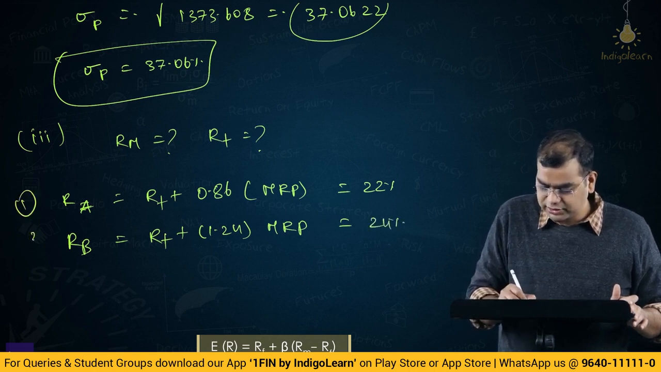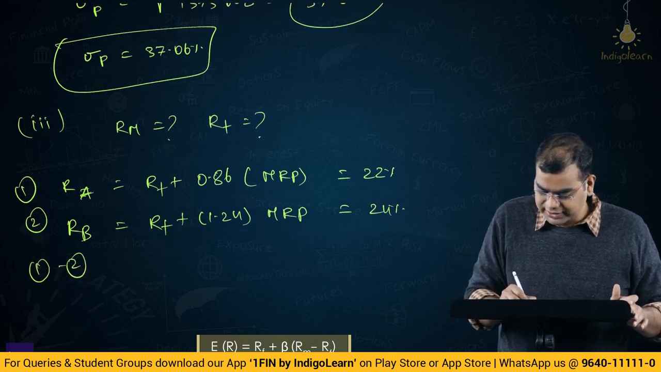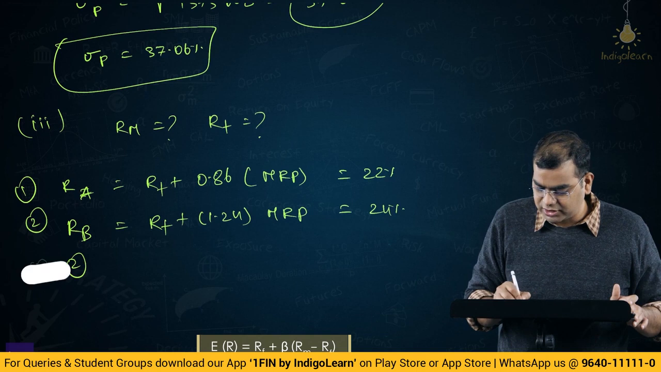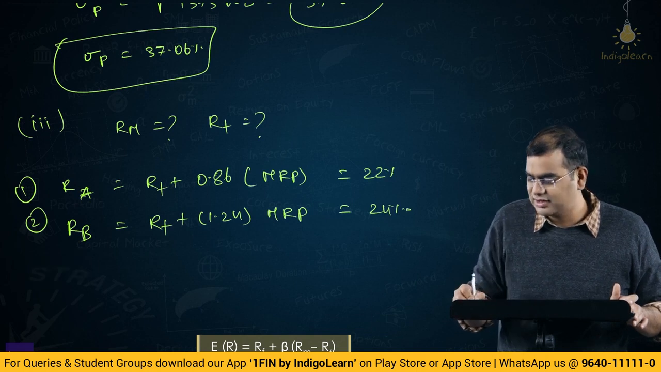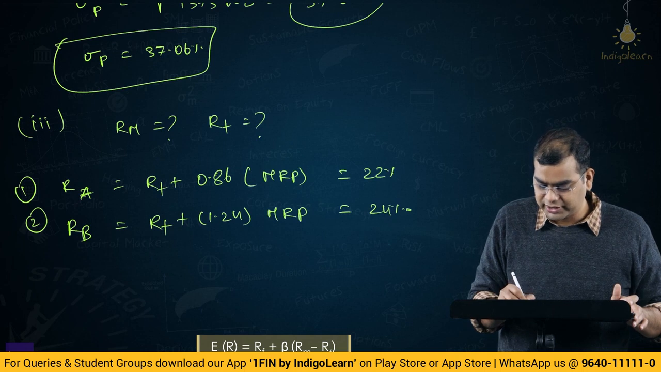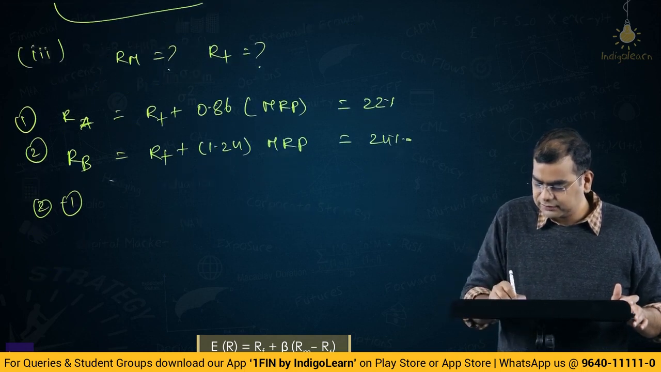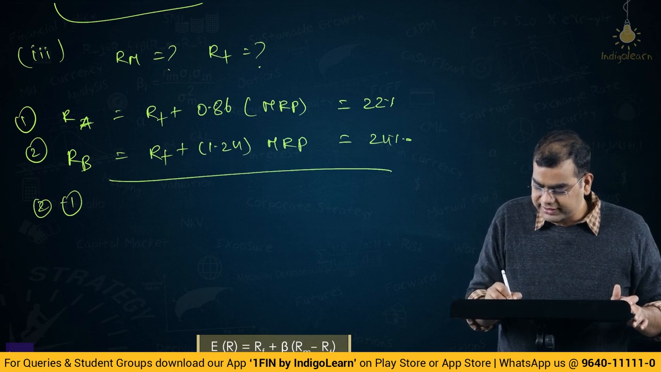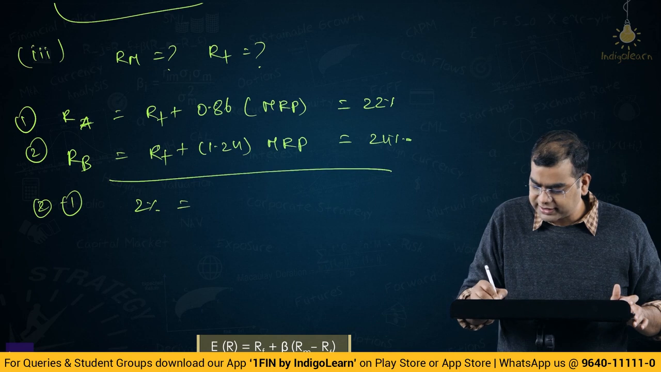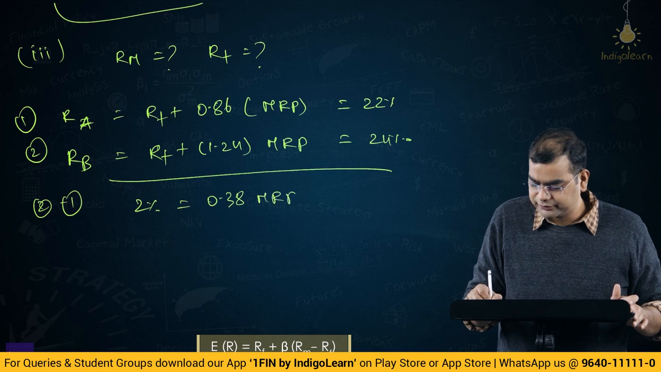So equation 1, equation 2, 1 minus 2. Or 2 minus 1 actually, 2 minus 1 is better, I am sorry, because 24 minus 22 is better than doing 22 minus 24, okay. So 2 minus 1, risk-free will get cancelled, you will get 2% is equal to 0.38 MRP.